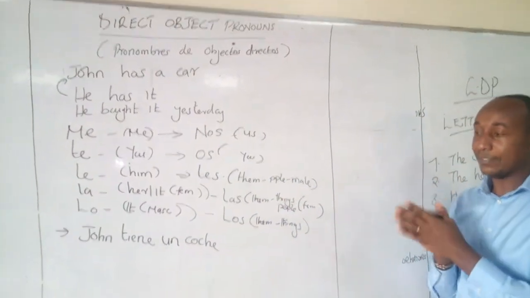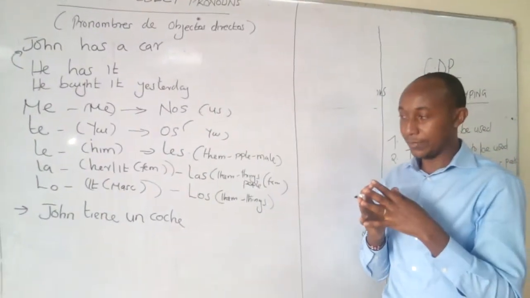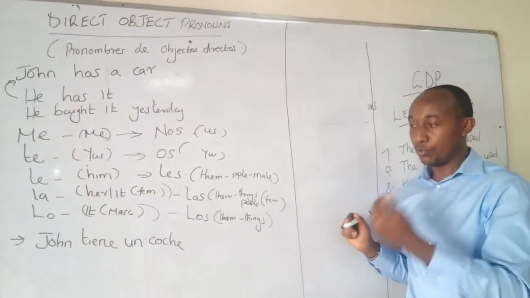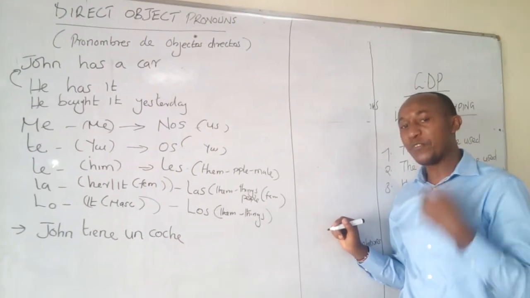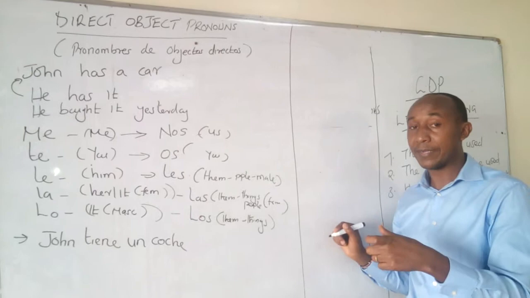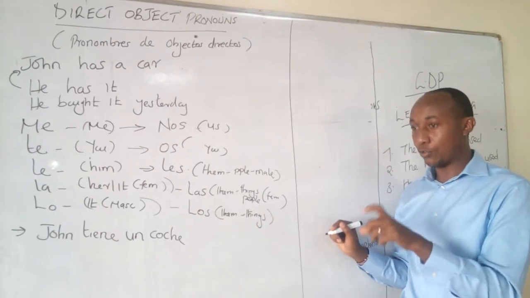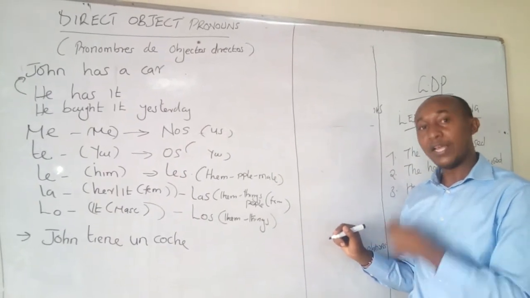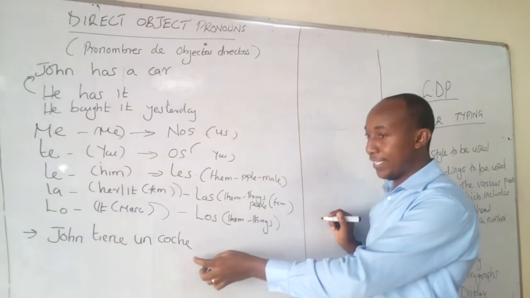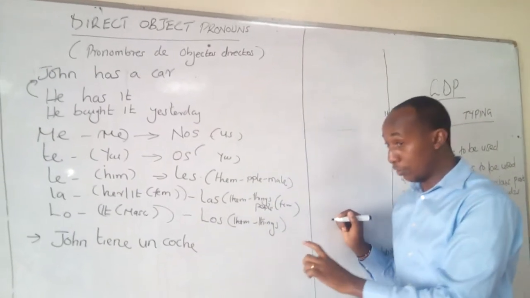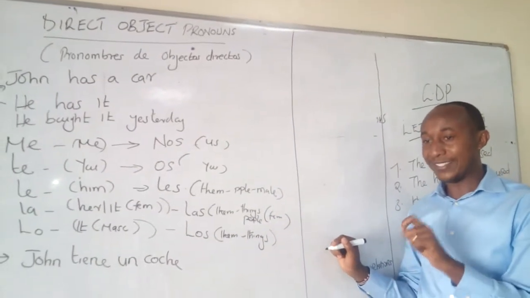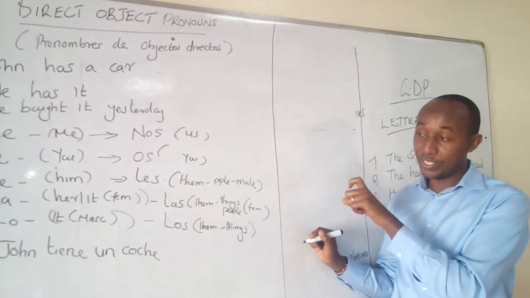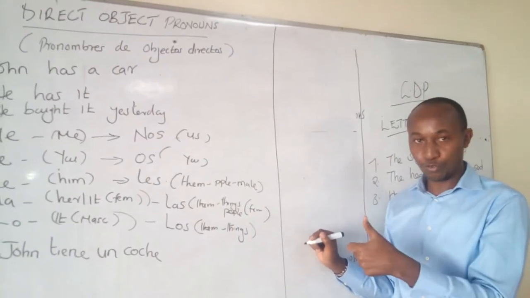So I want to replace the car with a pronoun. And then once you use a pronoun, it should come before a conjugated verb. Most of the time, they usually come before a conjugated verb. That is the usual position. Though they can also be attached at the end of an infinitive, or they can also be attached at the end of a gerund. But for today, we are attaching them before a conjugated verb.